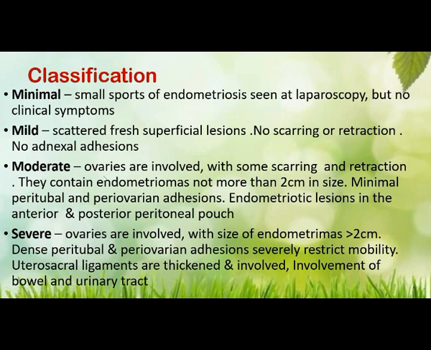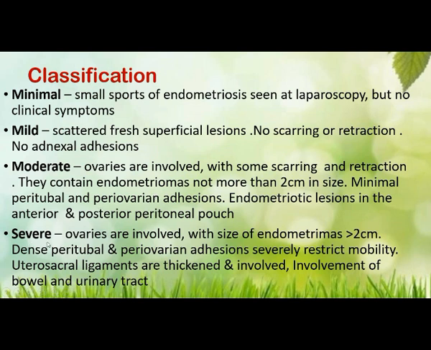In moderate, the ovaries are also involved with some scarring and retraction. They contain endometriomas not more than 2 cm in size. Minimal peritubal and peri-ovarian adhesions will be there, and endometriotic lesions in the anterior and posterior peritoneal pouch. So there may be small endometriomas, that means cyst formation can be seen.